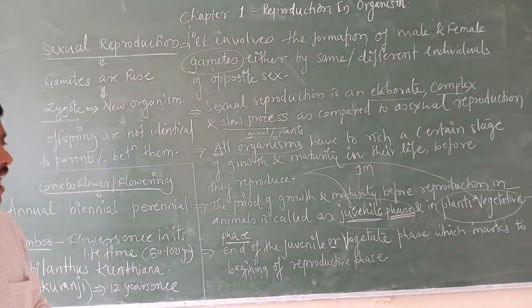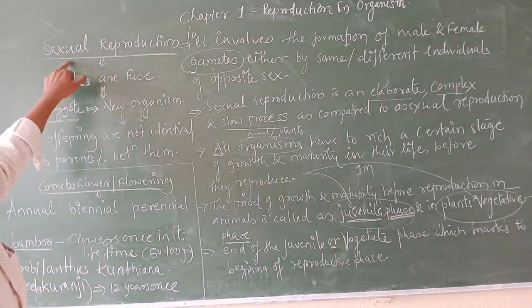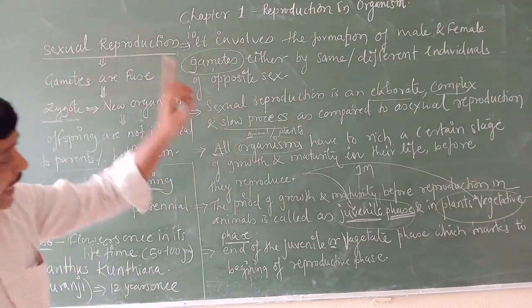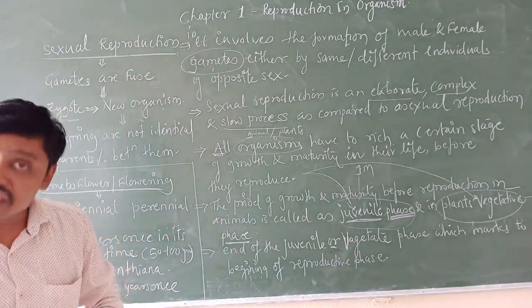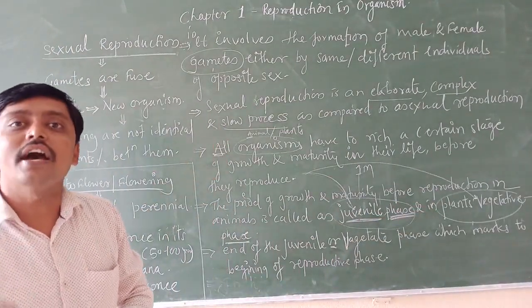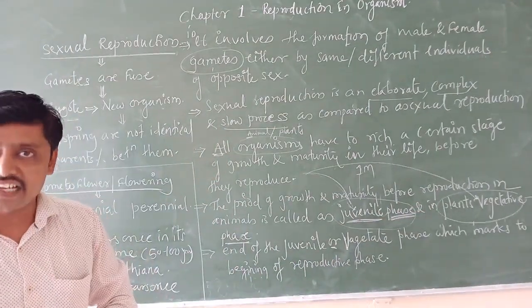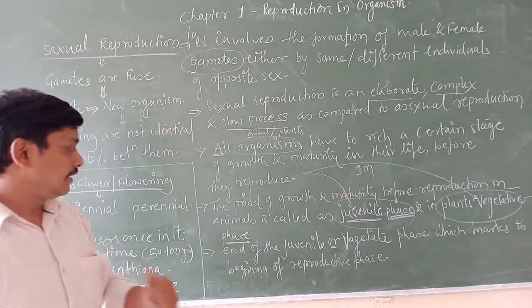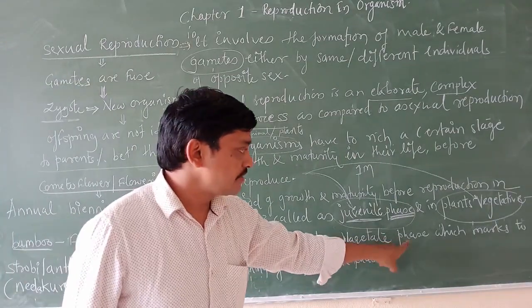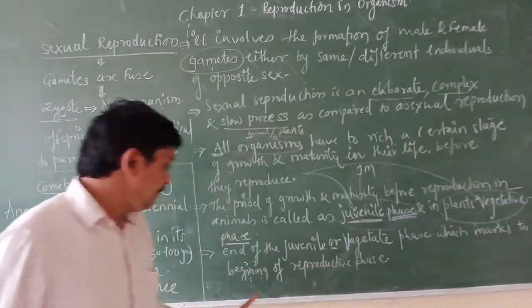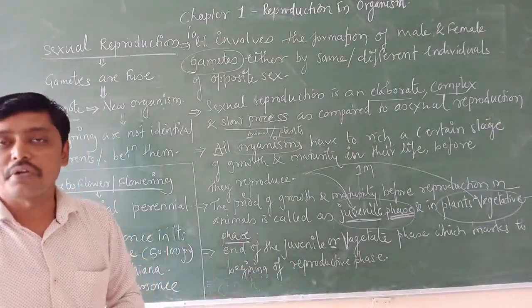Now what is going to happen in sexual reproduction? At the end of the juvenile phase, and in the case of plants the vegetative phase, once these are over the reproductive phase starts. That is, the end of the juvenile or vegetative phase marks the beginning of the reproductive phase.